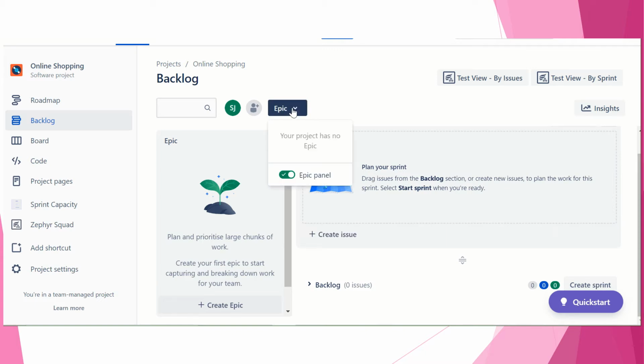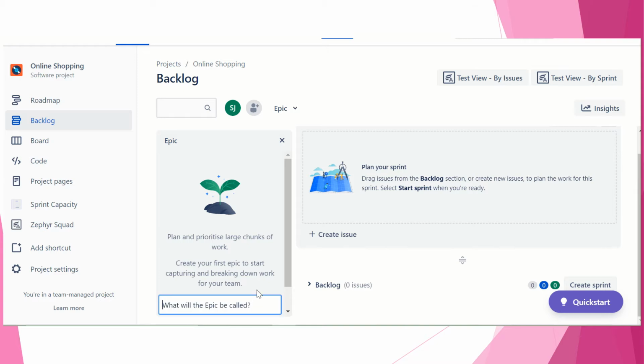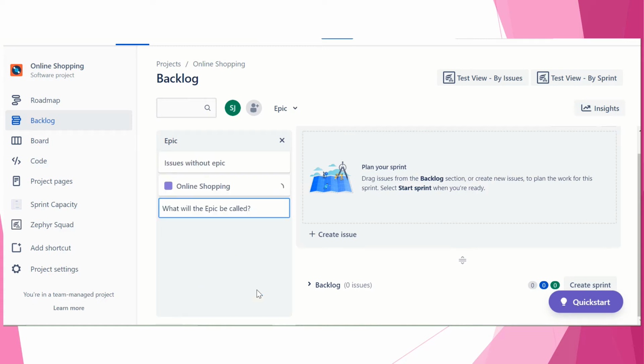You have your epic, so create epic. You have an epic, say the feature of a product or online shopping. Okay, this is one.